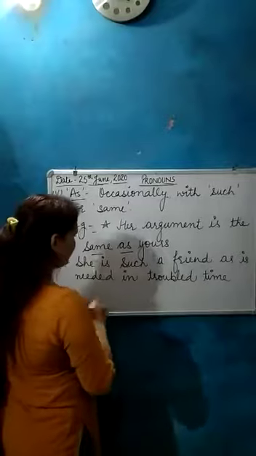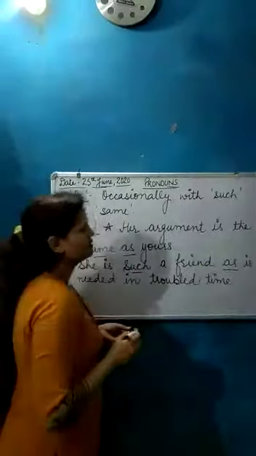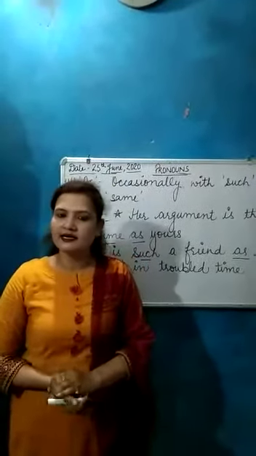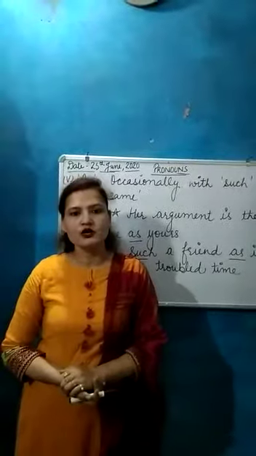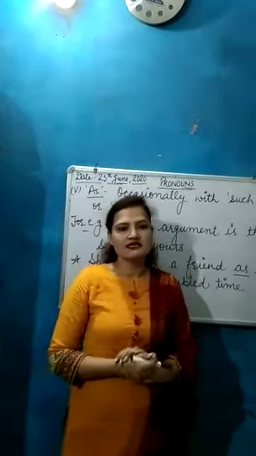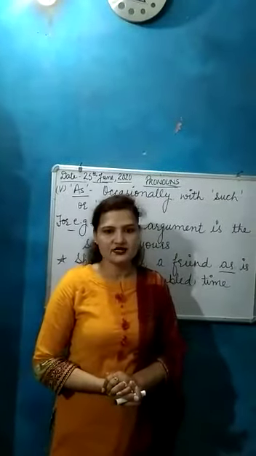In the second example, we use as with such. So, as is used occasionally as a relative pronoun when it comes after the word same or sometimes after the word such.